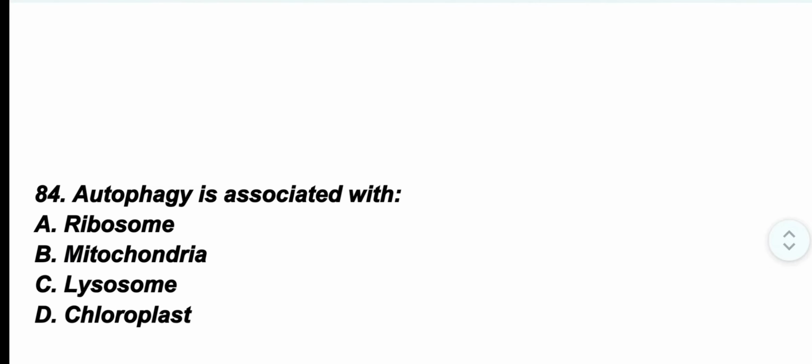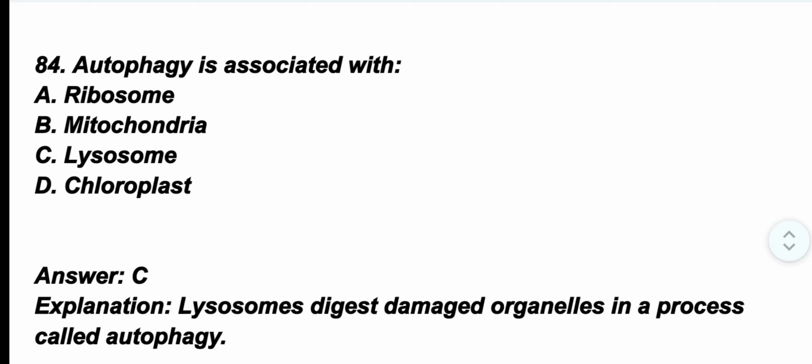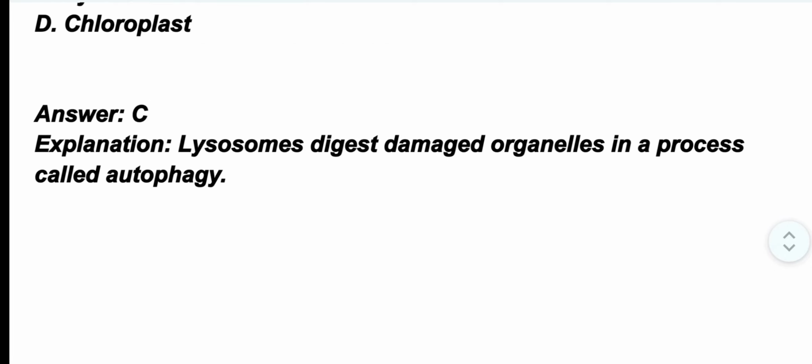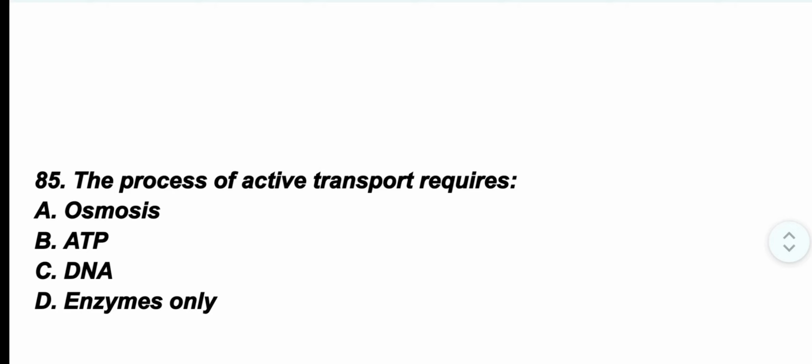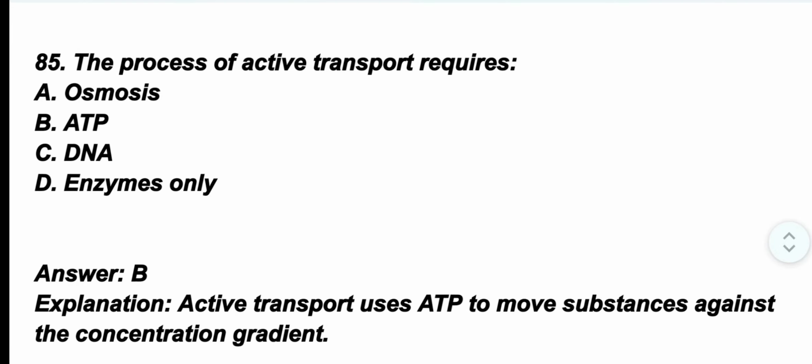Question number 84. Autophagy is associated with? The correct option is option C, lysosome. Lysosome digests damaged organelles in a process called autophagy. Question number 85. The process of active transport requires. The correct option is option B, ATP. Active transport uses ATP to move substances against the concentration gradient.